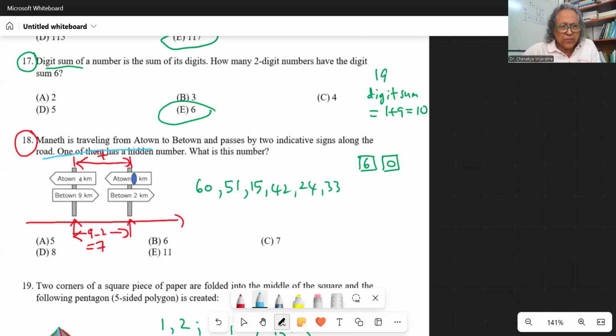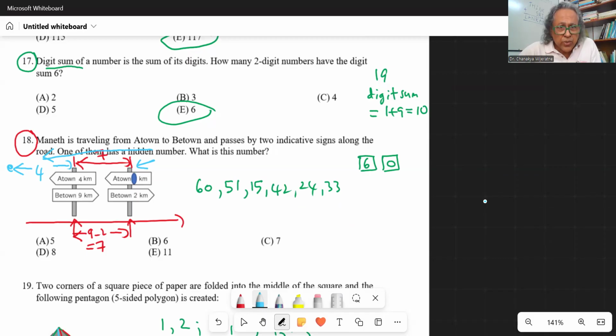Then when you go from this direction, so let's use a different color, A town is somewhere here. So to the A town from this post, it is 4 kilometers, and then from this post it would be that distance plus 7.